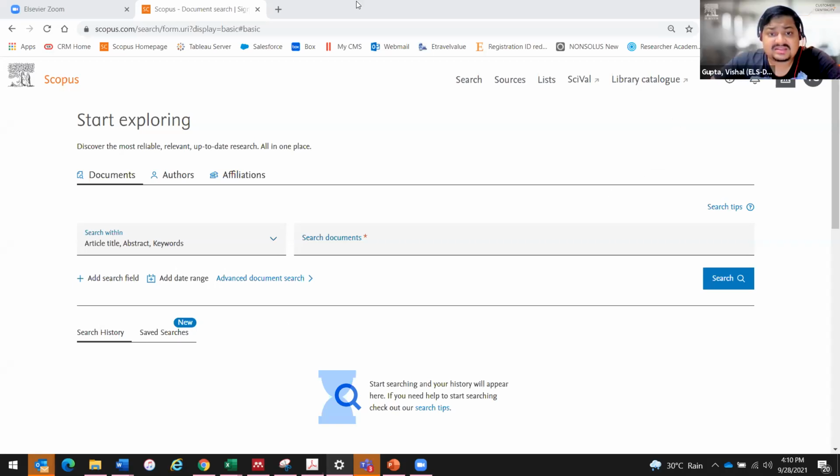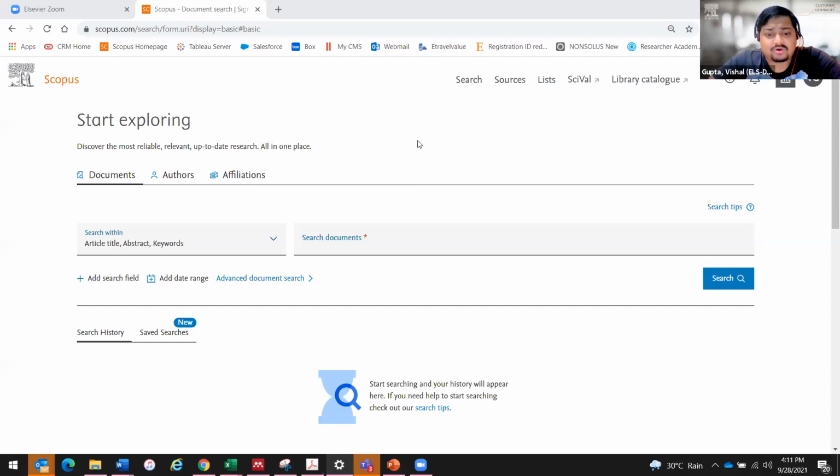Then it says that the quartile of a journal may be fixed or may vary. See, the quartile of a journal is basically telling you the quality of a journal. Now, the quality of a journal increases or decreases with time. No journal is stable. Every journal is dynamic. The quality is dynamic. Either the quality will go up or the quality will go down. Based on their performance, they will be categorized into different quartiles. So a journal may be in Q1 in one year and may shift to Q2, or a Q3 journal may shift to Q1 depending on their overall performance.